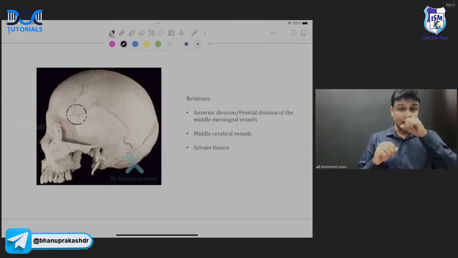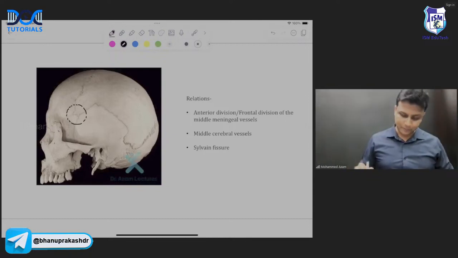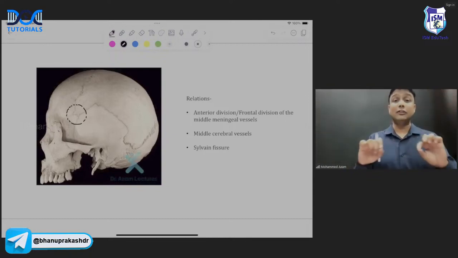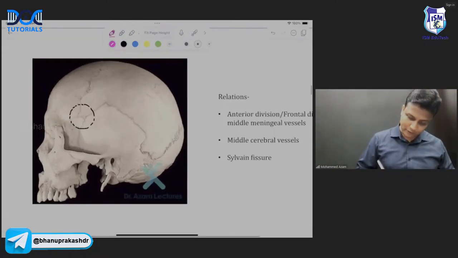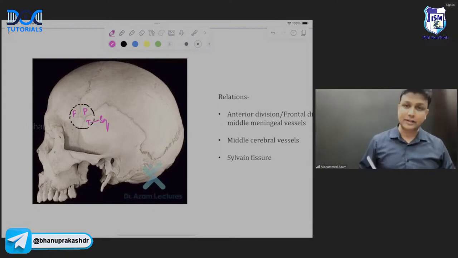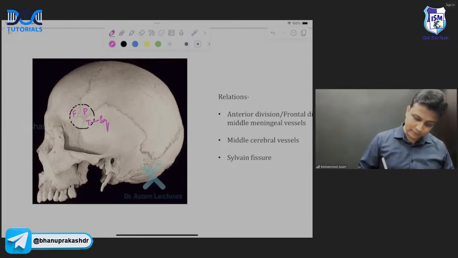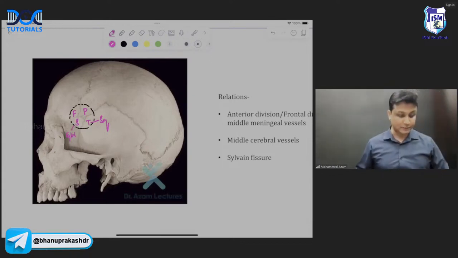Now this H-shaped suture here is known as the pterion, sir. The pterion is formed between 4 bones, sir. Now this bone here will be the frontal bone. And this one here will be the parietal bone. And this one here will be the temporal bone. And which part of the temporal bone? The squamous part of the temporal bone. And this one here will be the sphenoid bone, and this will be the greater wing of the sphenoid, sir.